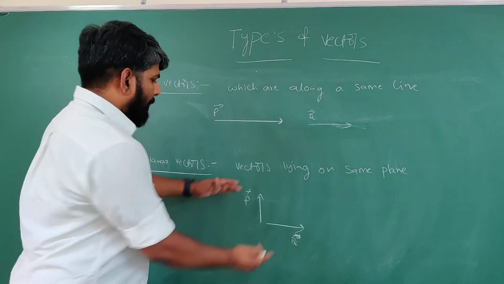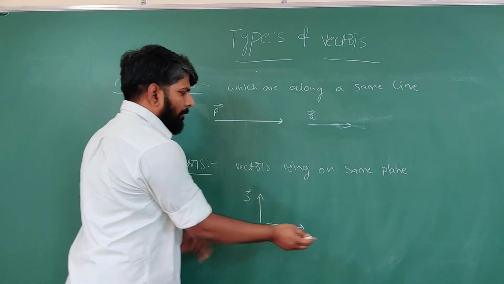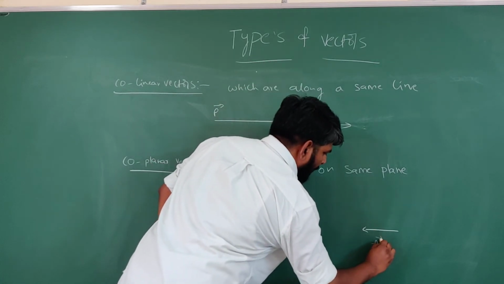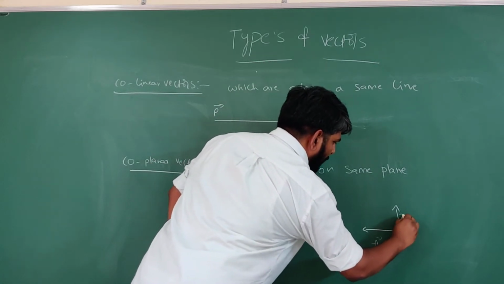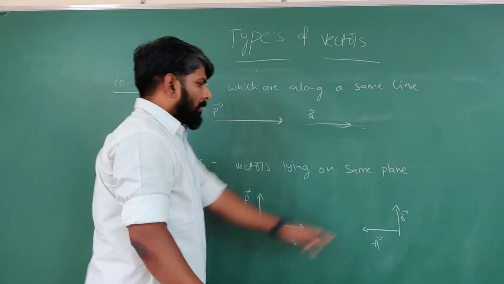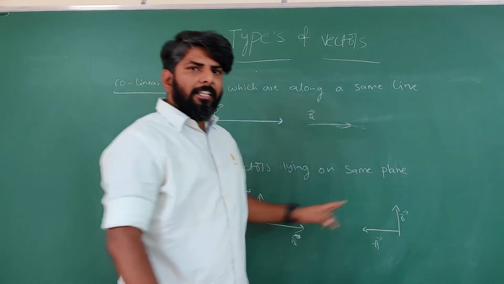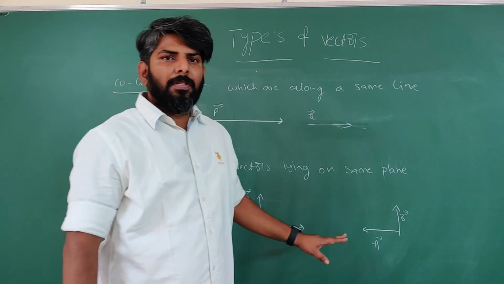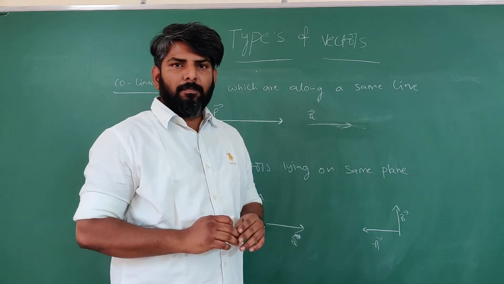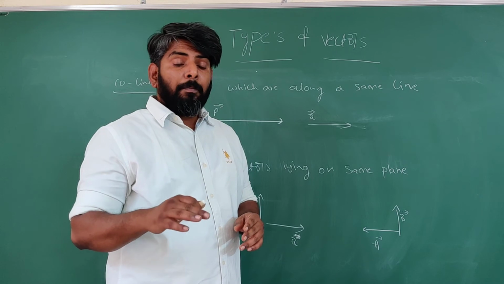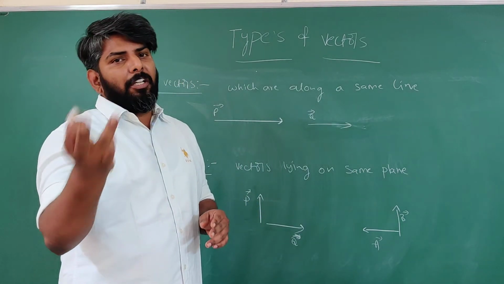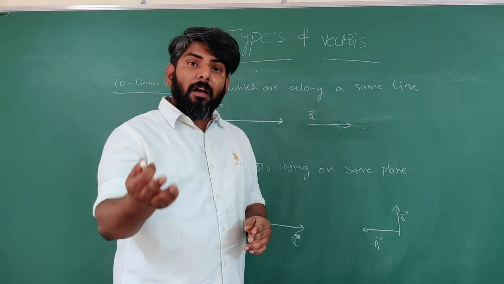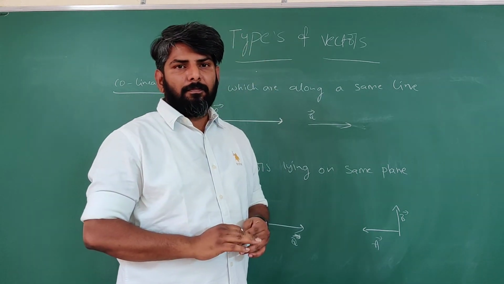For example, I am taking two vectors like this. For example, I am taking another two vectors a bar and b bar like this. These are also perpendicular. Any two vectors always become coplanar. Got it? But any three perpendicular vectors, or any three vectors, may or may not be coplanar.